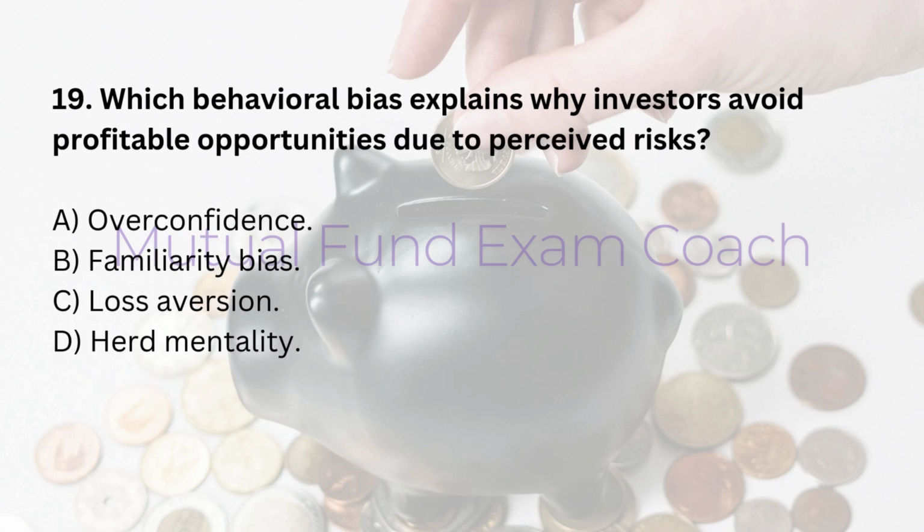19. Which behavioral bias explains why investors avoid profitable opportunities due to perceived risks? A. Overconfidence. B. Familiarity bias. C. Loss aversion. D. Herd mentality. Answer, C. Loss aversion.